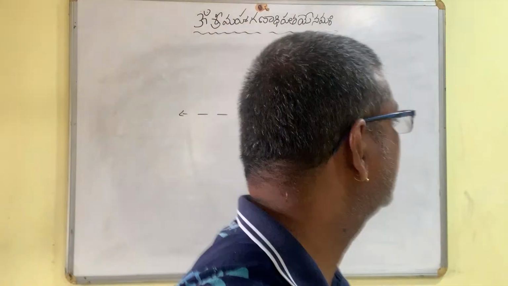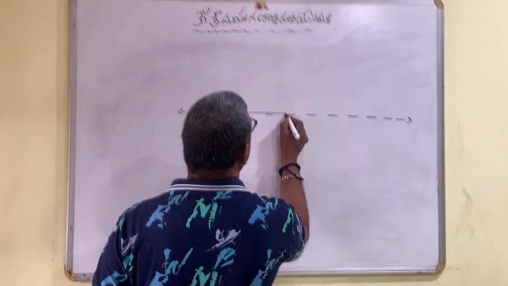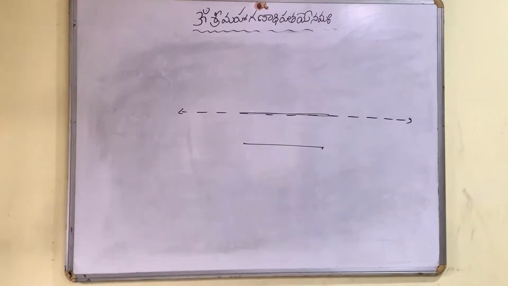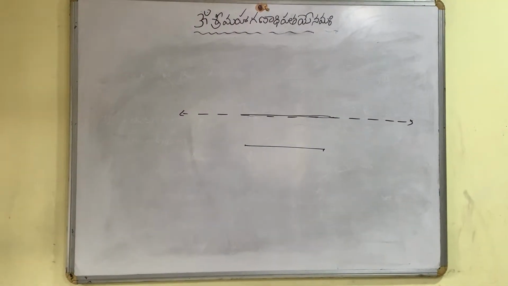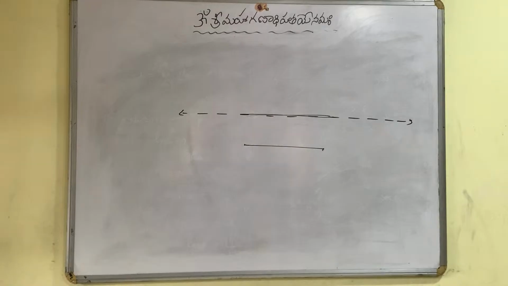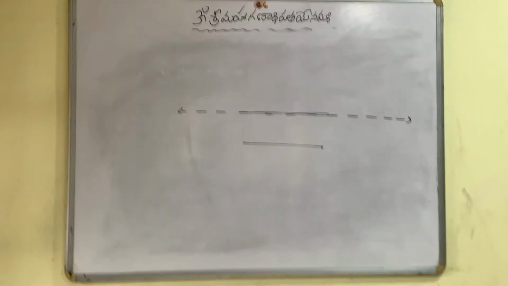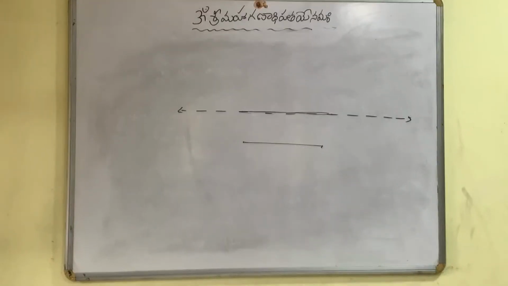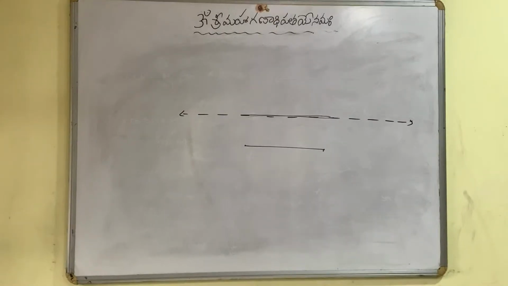Now what is a line segment? A line segment is a part of a line which has two endpoints. So in order to define a line segment, first we have to understand what a line is. Okay?